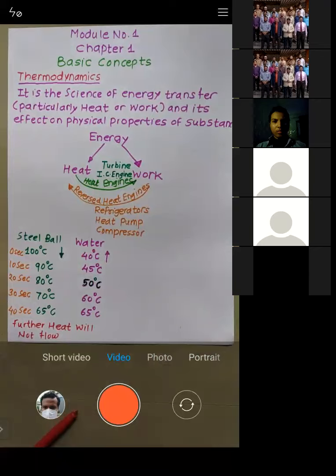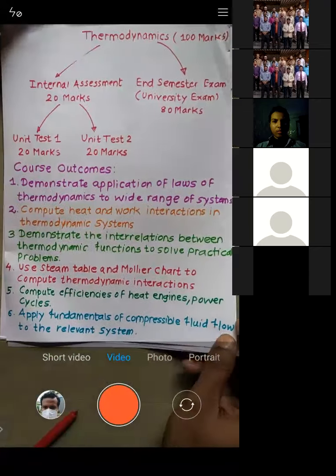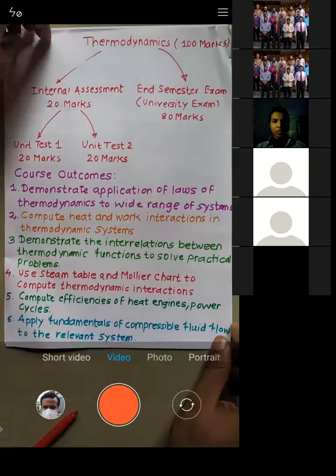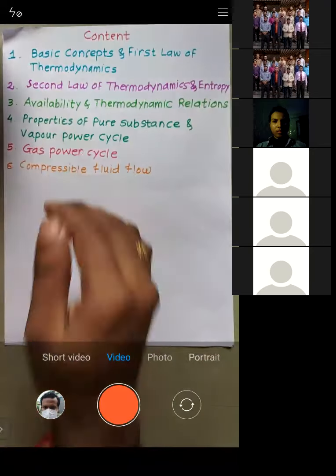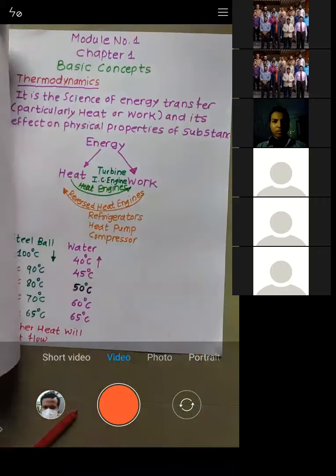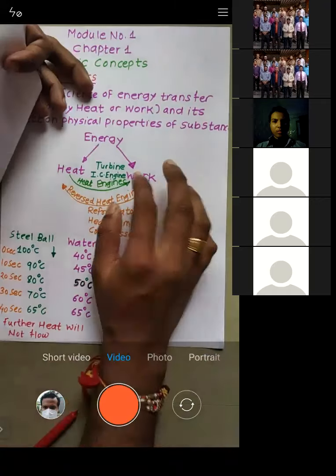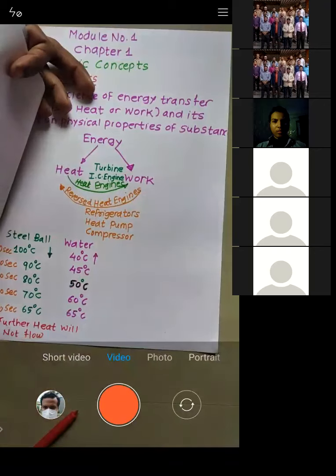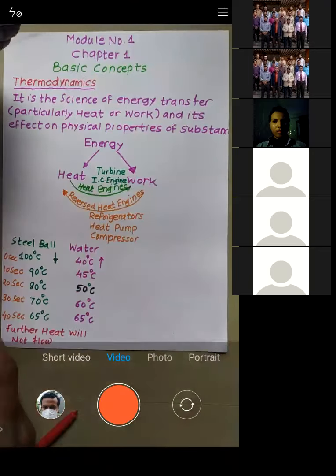So see, the initial purpose of today's lecture is to brief you about the structure of thermodynamics, what outcomes are required to be attained at the end of the course, what content we have, and finally we have started with our first module. So in the next lecture I will focus more on work, then what is system, what is surrounding, what is boundary, then types of systems. We will go into the detail of each and every term. Is that okay, all of you? What has been taken in today's lecture?